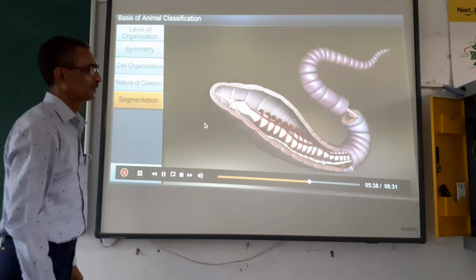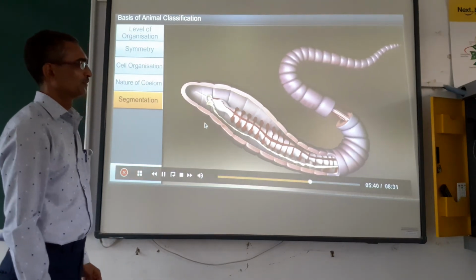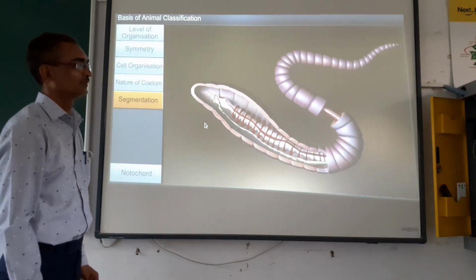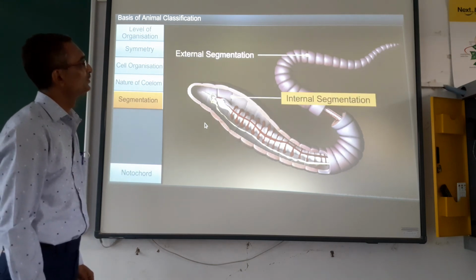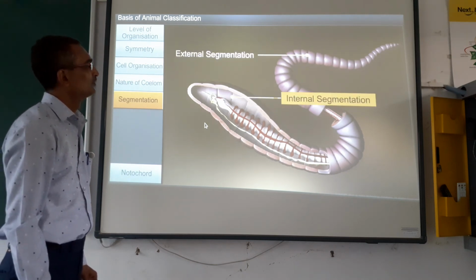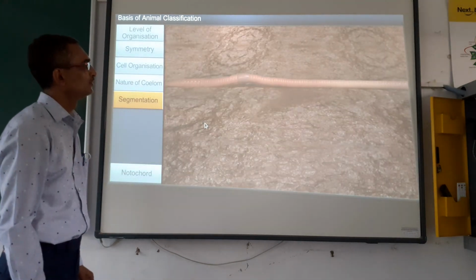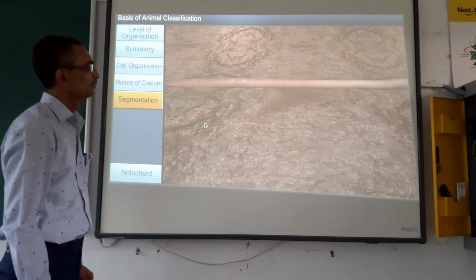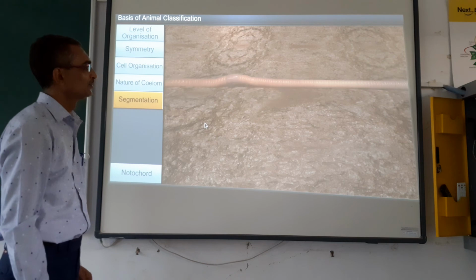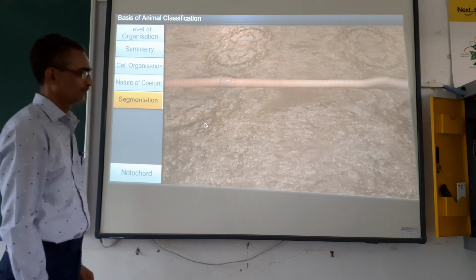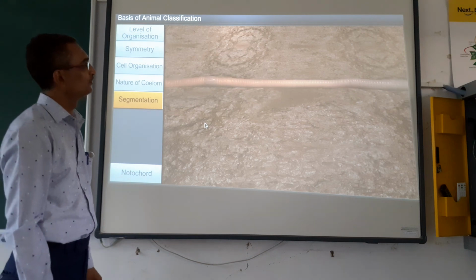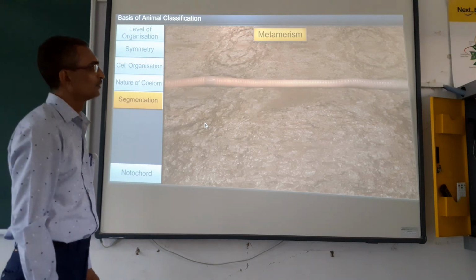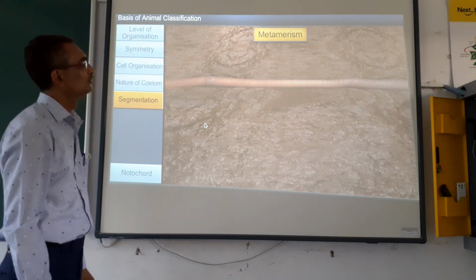Animals are also classified on the basis of segmentation. The body of some animals can be divided externally and internally into segments. Sometimes the segments have serial repetition of some organs, which is seen in earthworms. This phenomenon is known as metamerism.